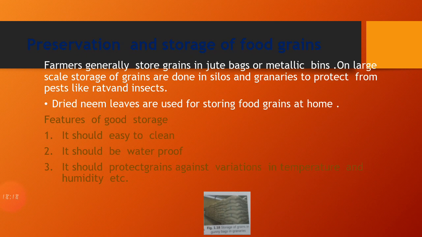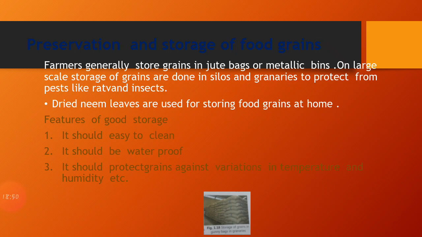The food grains that we get from the crop plants, their preservation is also very important. Why is preservation important? Preservation is important in order to protect it from bacteria, to protect it from insects, and to protect it from rodents. It is very important that it should be properly preserved. So let us know how its preservation is done by the farmers.